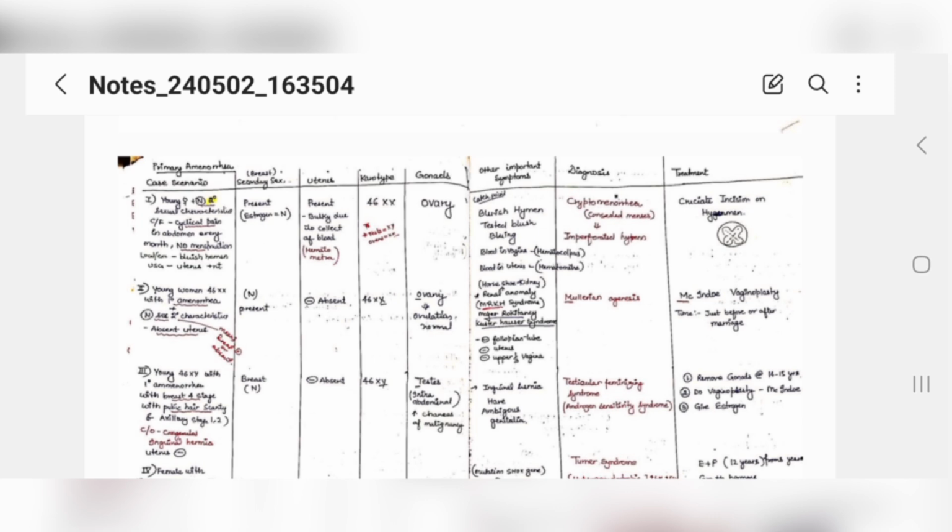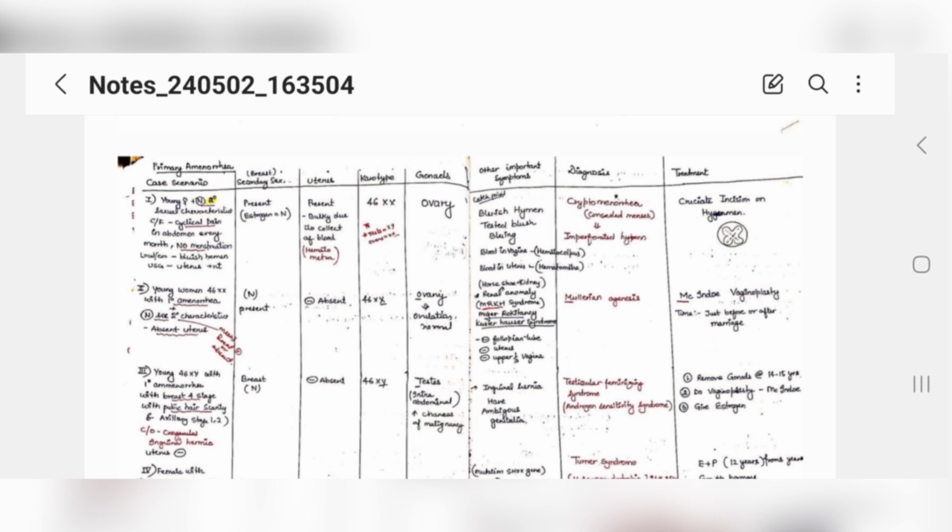Okay. Now other important point they have given is bluish hymen. Which means if blood is present in the vagina, it is called hematocolpos, and if blood is present in the uterus, it is called hematometra, right? So this type of case is called cryptomenorrhea or concealed menses or imperforate hymen.